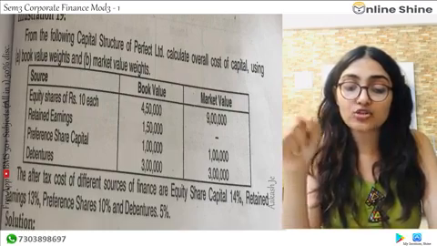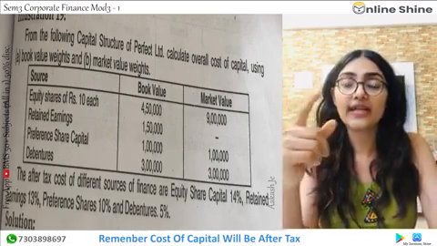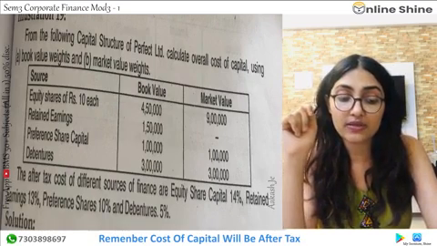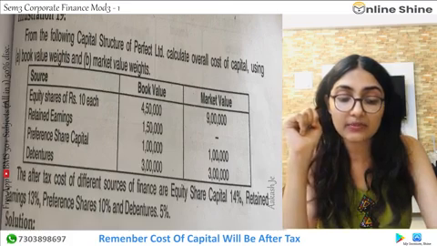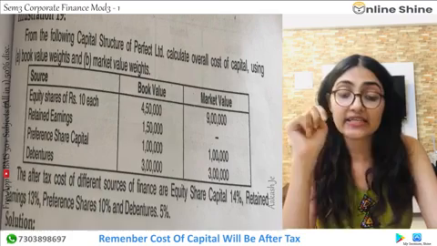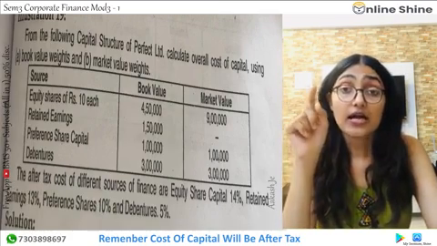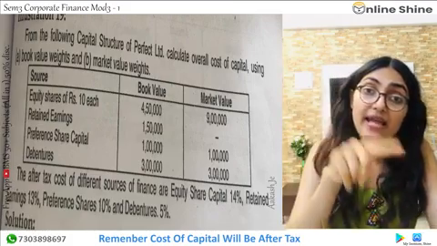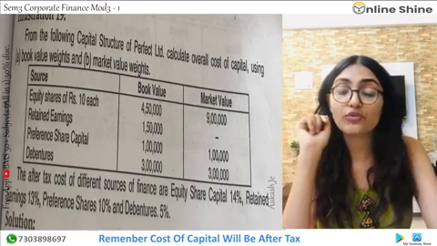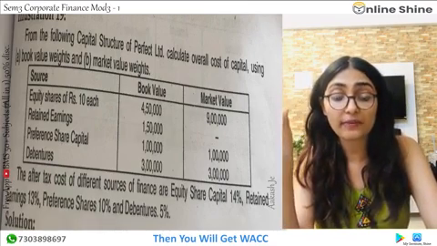So after tax cost of capital is how much? Always remember cost of capital should be after tax. So it is how much? See, they have already given you equity share, it is 14%, retained earnings it is 13%, preference share it is 10%, and debentures KE it is 5%. Now you have found out the cost of capital, multiply it with the proportion के साथ multiply करोगे, then what you will get? You will get the WACC, weighted average cost of capital.